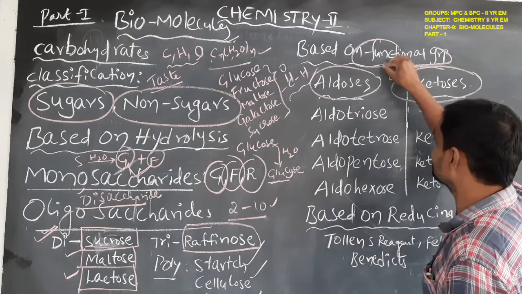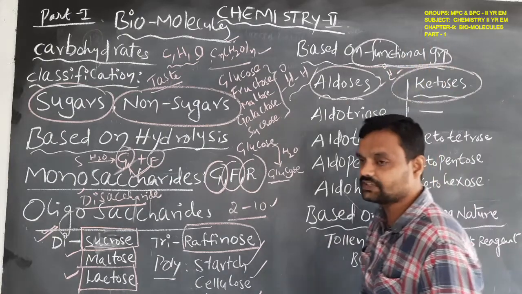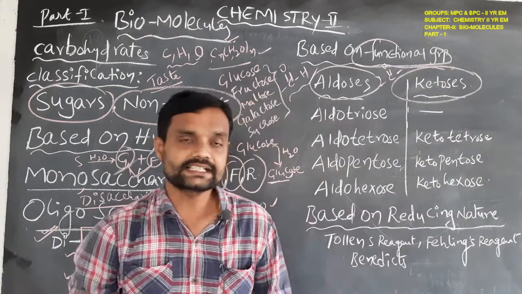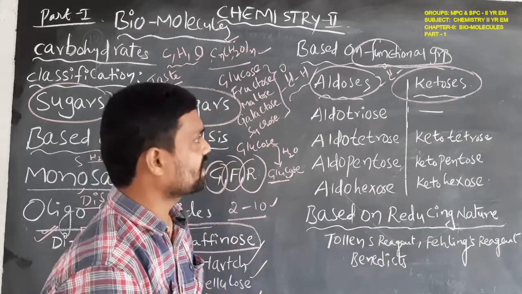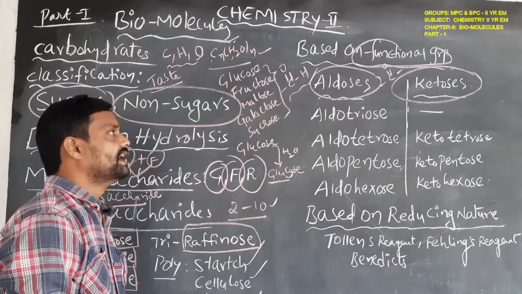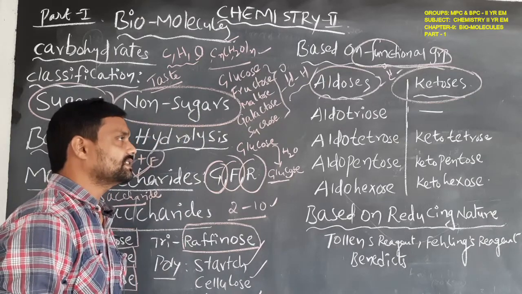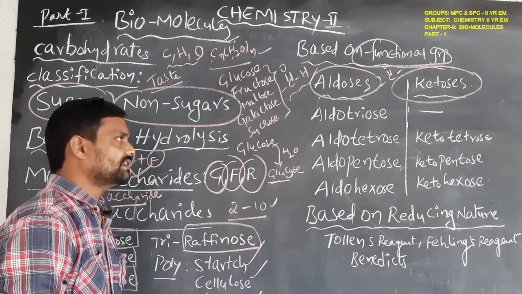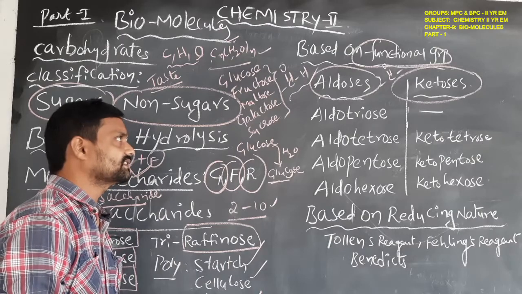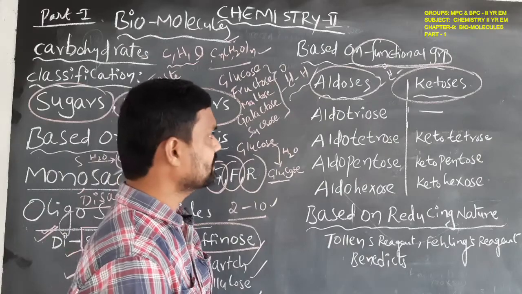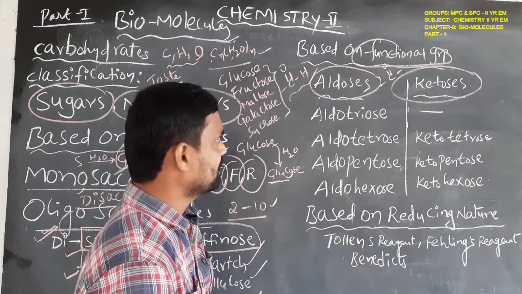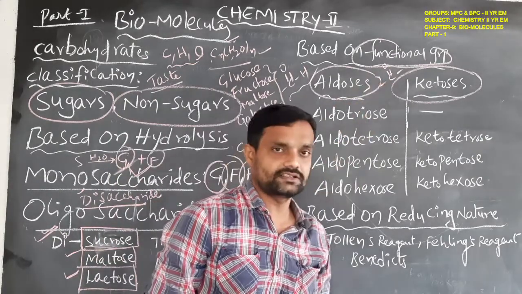Ketone means C double bond O. So based on the functional group, they are classified as aldoses and ketoses.